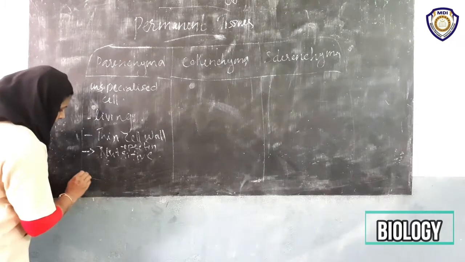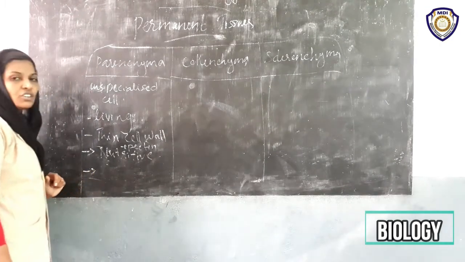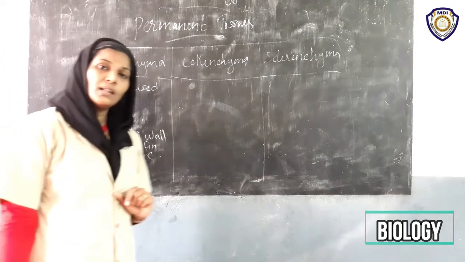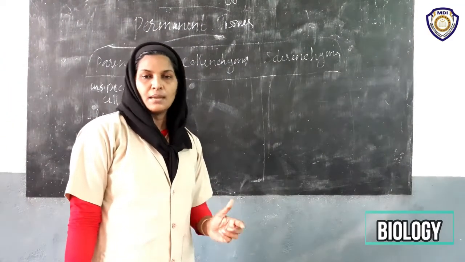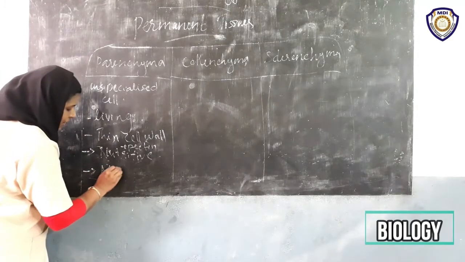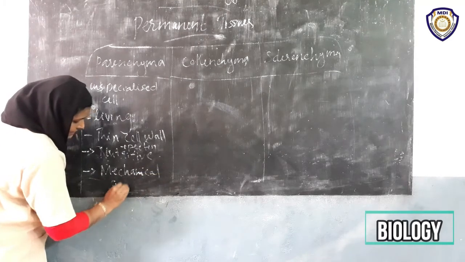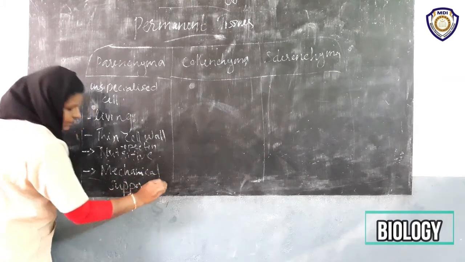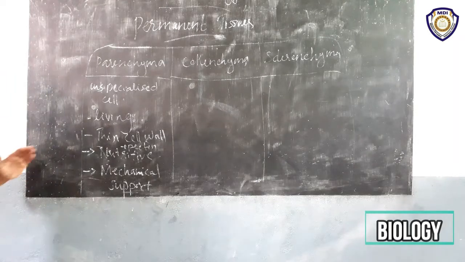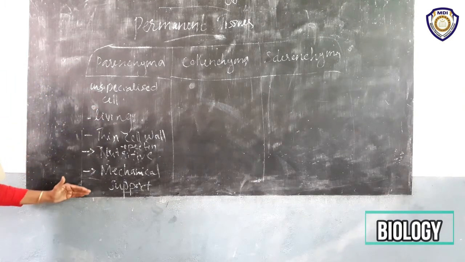Okay. Then next, what are their main functions? They give mechanical support. At the same time, I told you they are nutritive in function. They also provide mechanical support. Are you clear? Yes. What are the characteristic features of parenchyma tissues?